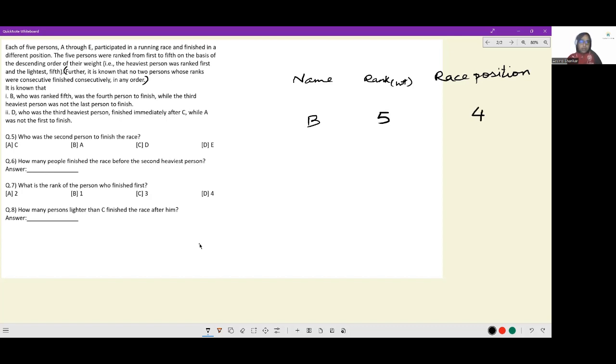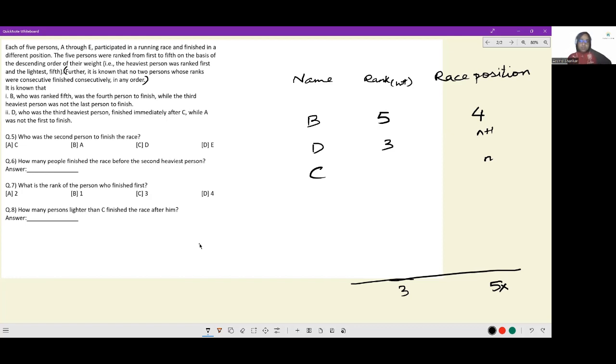While the 3rd heaviest person was not the last person to finish. Whoever is 3rd is not the 5th person to finish. This is not a part of the table. This is additional information. D, who was the 3rd heaviest person, finished immediately after C. So if C finished at race position N, D has to finish at N plus 1.